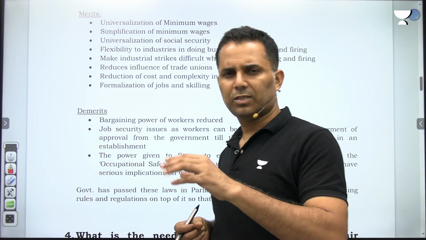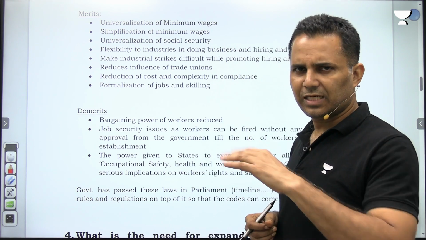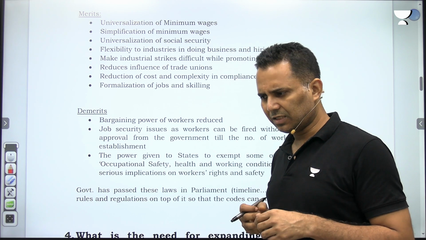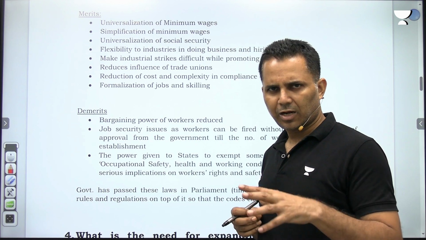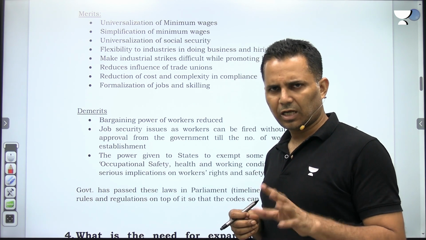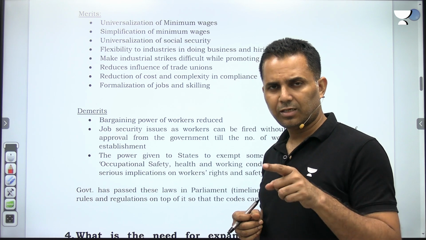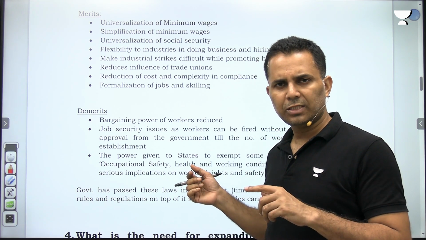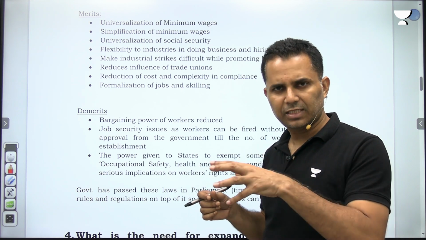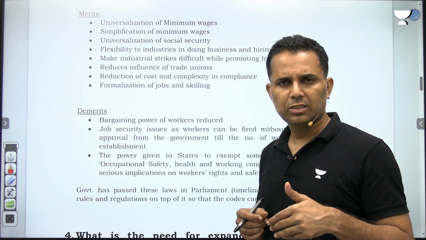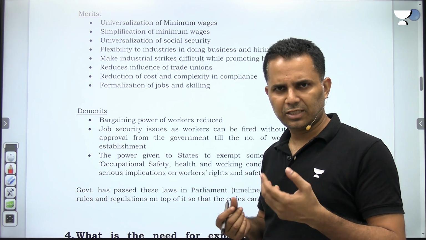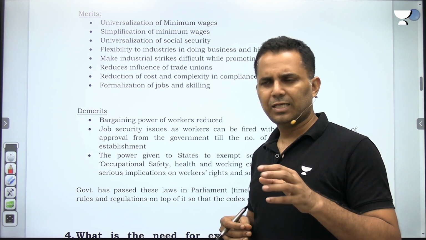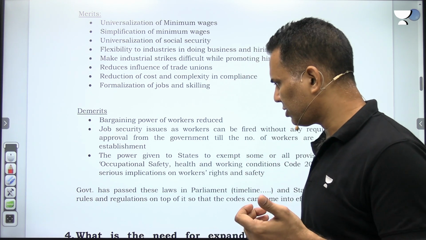without proper compensation. And so basically, just let me give you one example. The Occupational Safety, Health and Working Conditions Code, it says that women are allowed in all types of establishment, all types of jobs, and even in night shift also, but it is the responsibility of the employer to provide security. But the code also says that state government can exempt any industry from all these clauses. Now, to promote industrialization, if a state government exempts this, then the employer will not have that responsibility. So it can have negative consequences also.